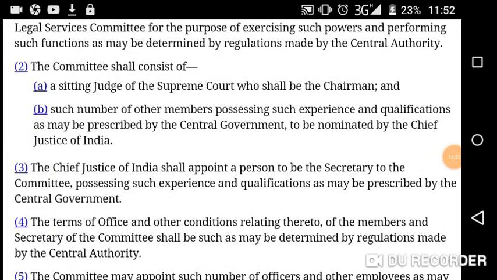Okay. So the committee shall consist of a sitting judge of the Supreme Court, who shall be the chairman, and such number of other members possessing such experience and qualifications as may be prescribed by the central government, to be nominated by the Chief Justice of India. These experiences and qualifications shall be prescribed by the central government, and that person shall be nominated by the Chief Justice of India.